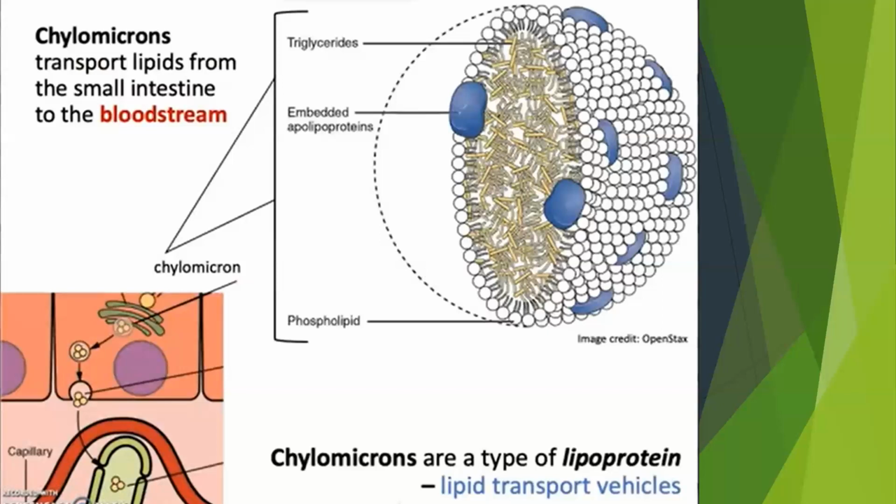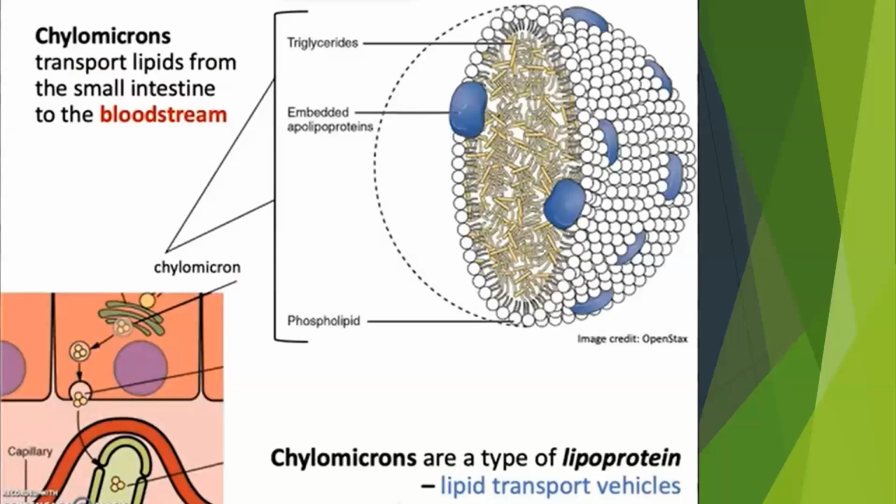LDL is known to be a bad cholesterol because its nature is to distribute cholesterol to different parts of our body, particularly our blood vessels. So it causes cardiac problems in our body if we have high LDL in our blood.